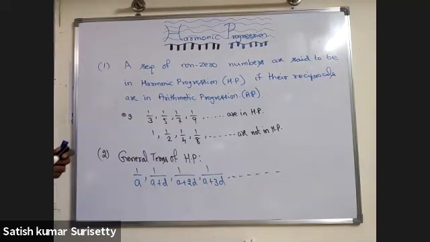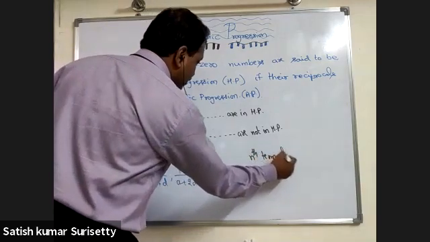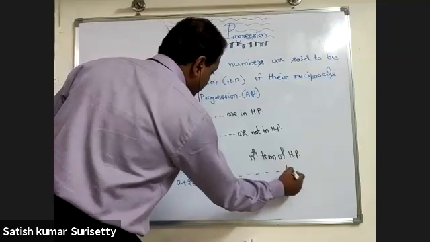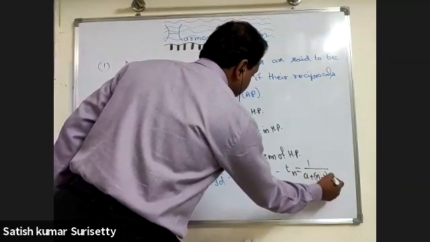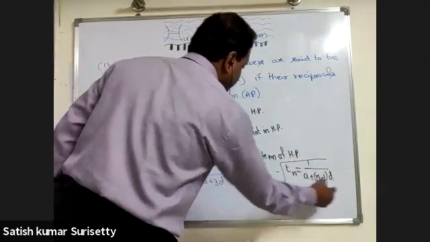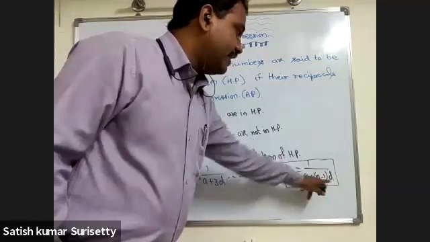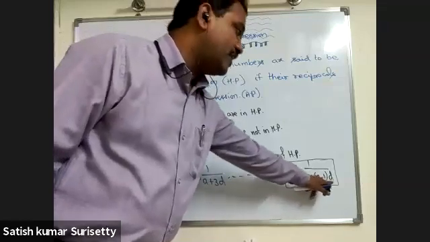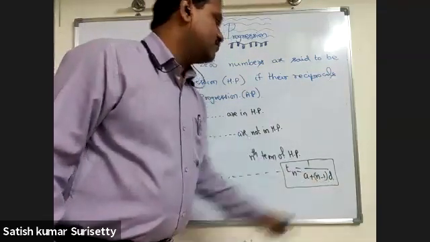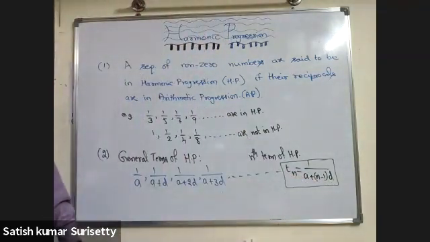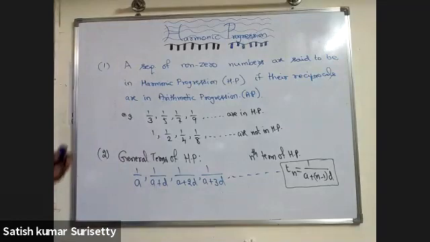So the nth term of harmonic progression is Tn equal to 1 upon a plus (n minus 1) into d. Remember here a and d correspond to the first term and the common difference for the reciprocals only, that is, they are in arithmetic progression. So we are using the nth term of AP and then taking the reciprocal. That becomes the nth term of harmonic progression.